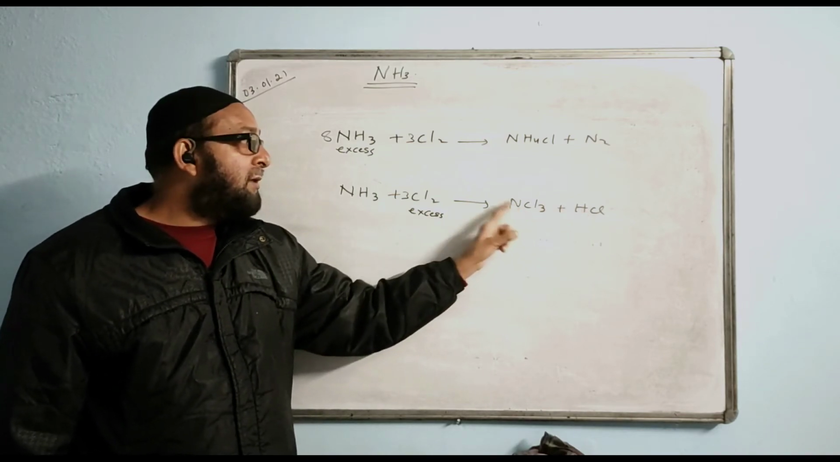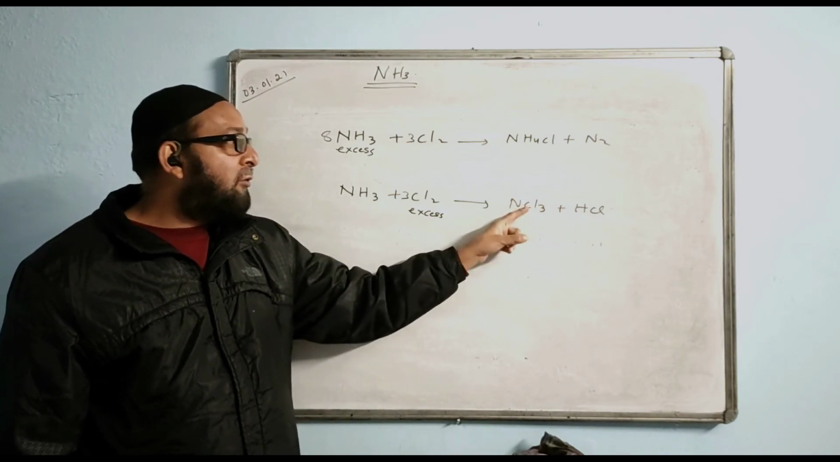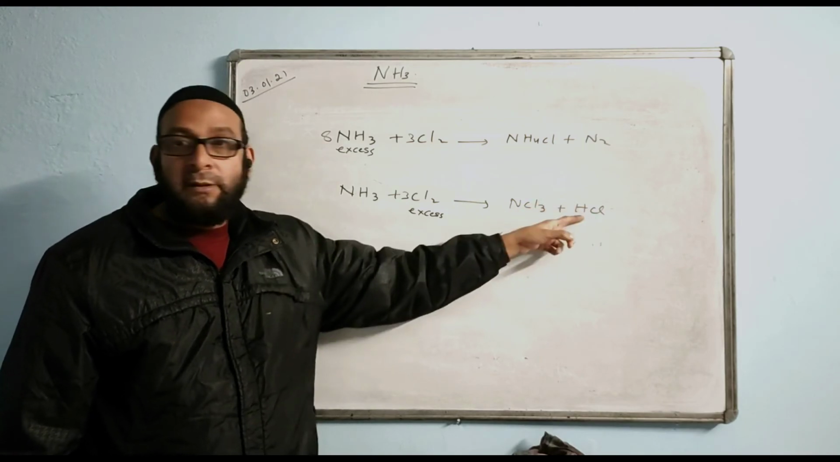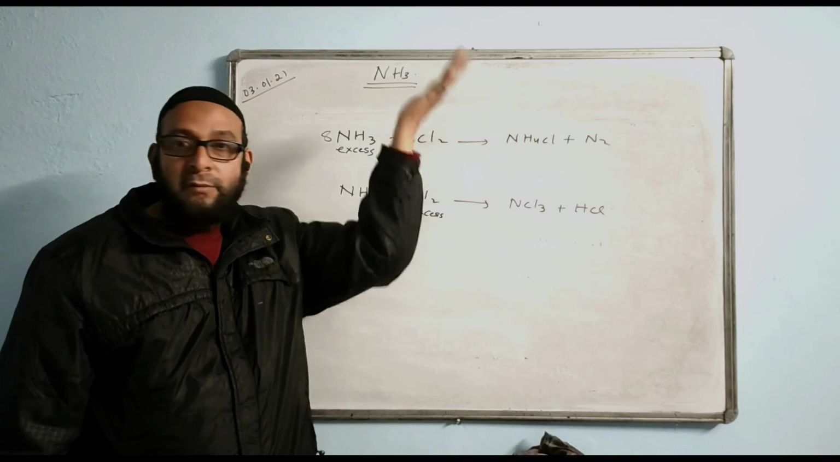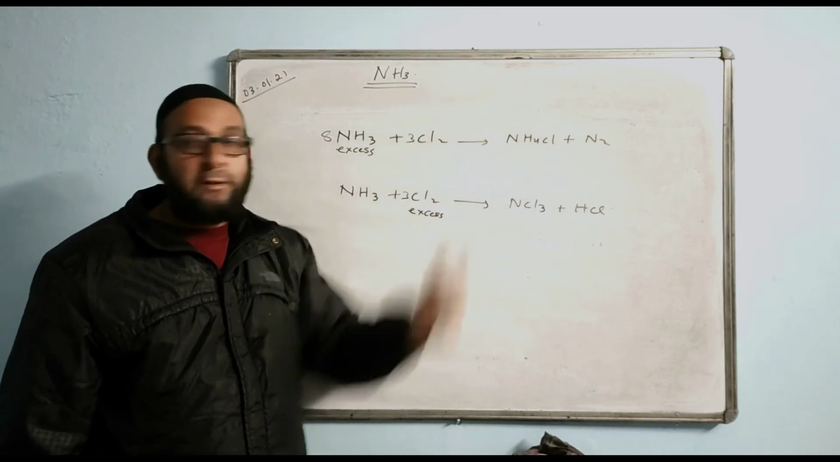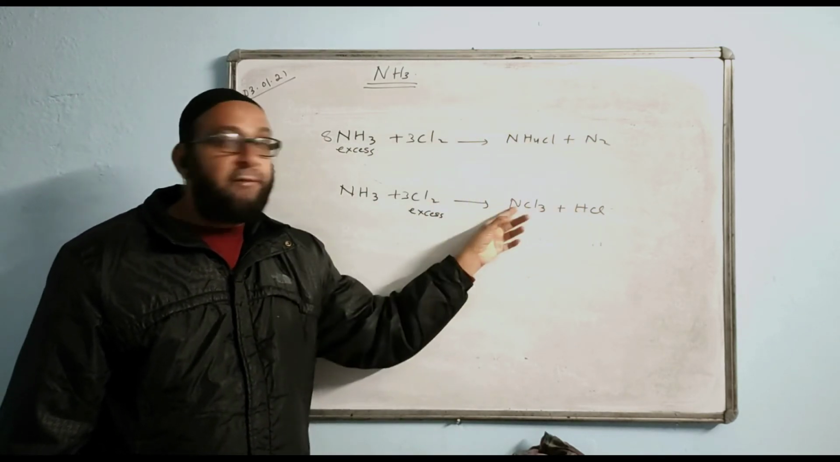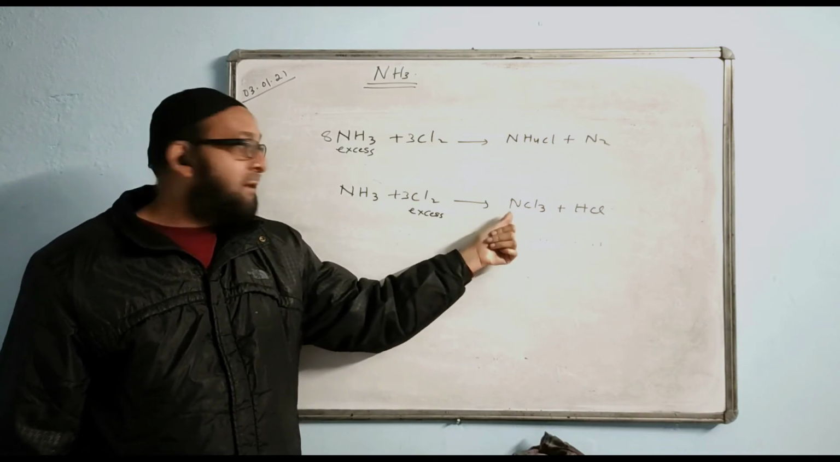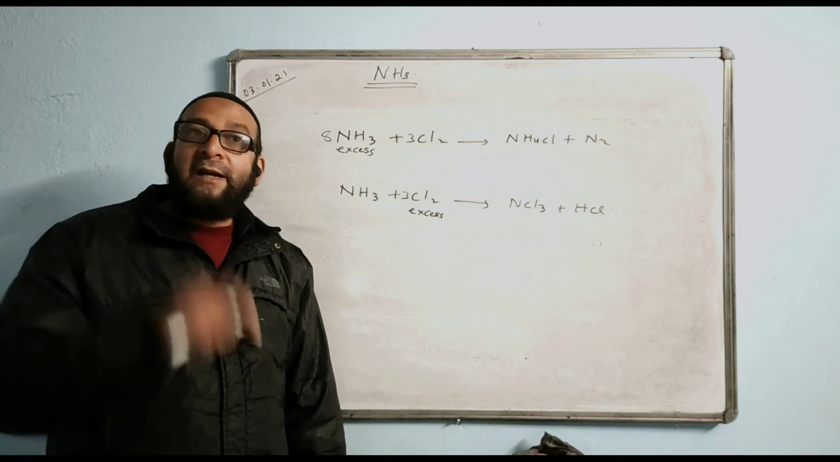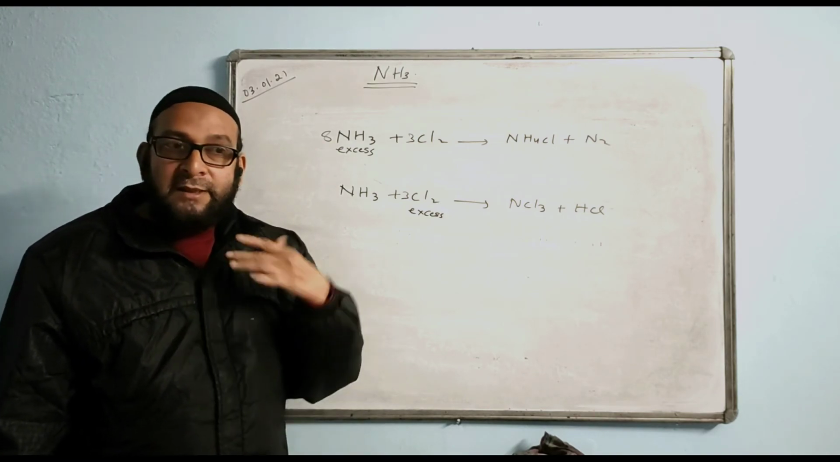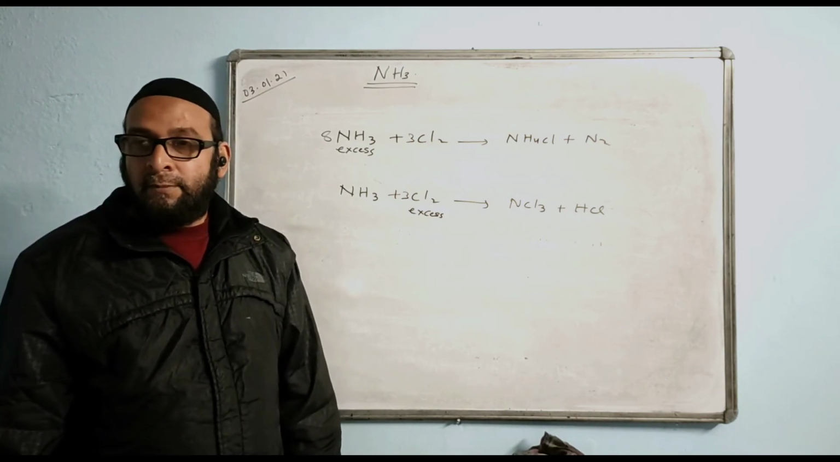The name of this product NCl3 is nitrogen trichloride, and HCl. Here both of them are gaseous products: this is in the form of dense white fume and N2 is a gas. And here both of them are liquids. This NCl3 is an oily explosive liquid. So you have to know exactly which one is in excess and what we get.